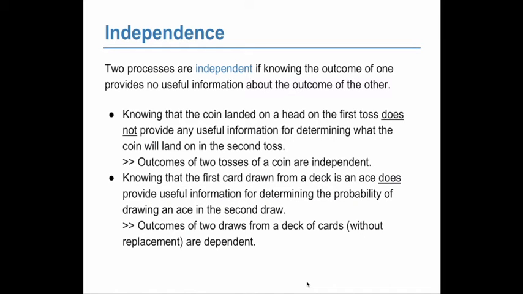Knowing that the first card drawn from a deck is an ace does provide useful information for determining the probability of drawing an ace on the second draw if we don't put the first ace back. If we put the ace back, then they're independent events. But if we don't put the ace back, then they are dependent. So, drawing cards from a deck, drawing marbles out of a bag, without replacement, those are dependent events. With replacement, they are independent.